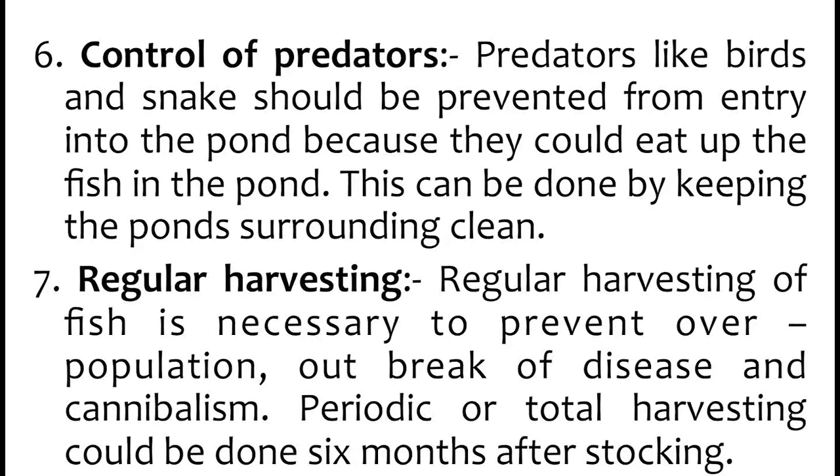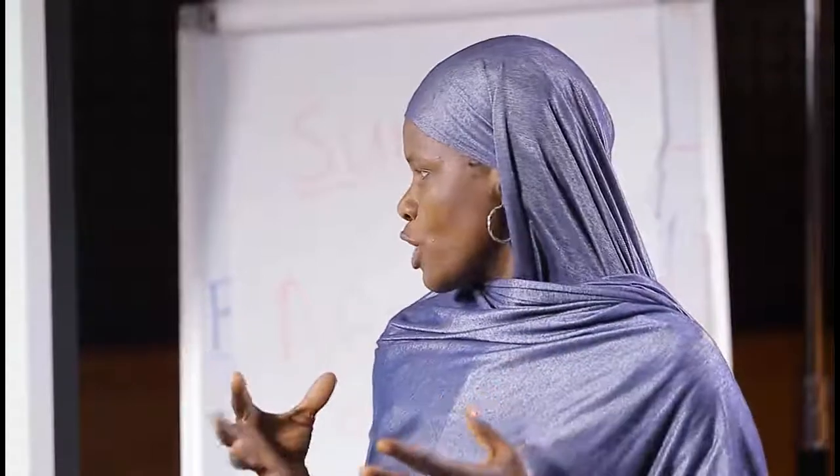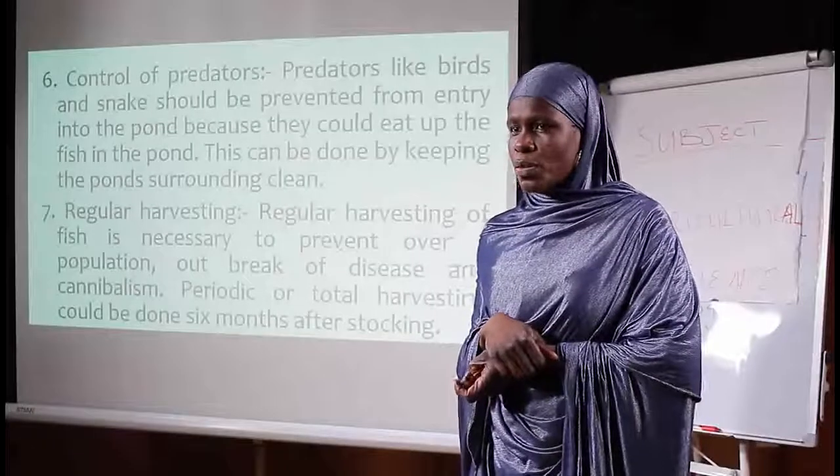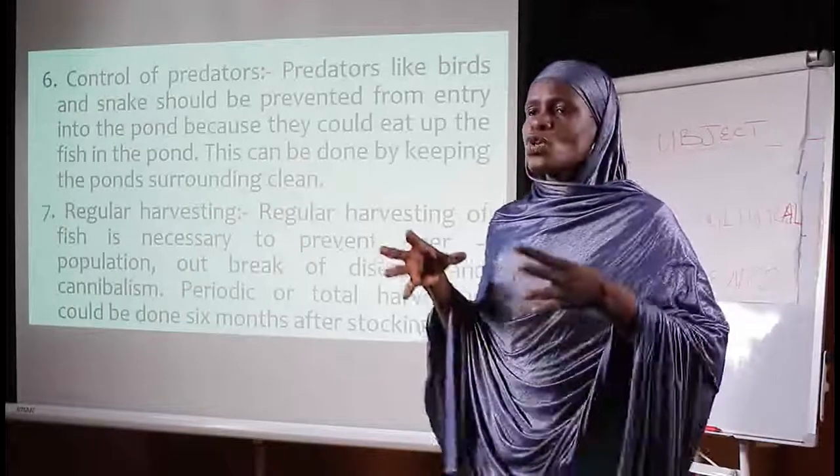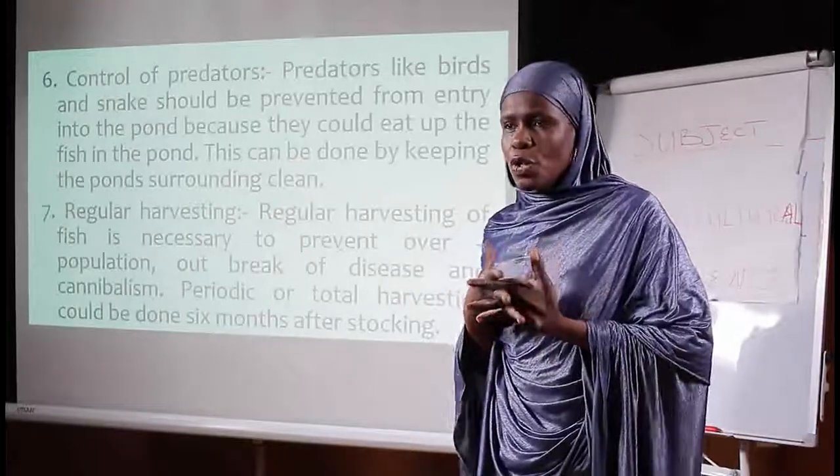Number 7, regular harvesting. Regular harvesting of fish is necessary to prevent overpopulation, outbreak of disease, and cannibalism. You have to be harvesting the fish regularly to prevent it from overpopulation. We don't want the pond to be overpopulated, and once it is overpopulated, there is tendency of outbreak of disease, and we have to do that also to avoid cannibalism. This cannibalism, it simply means the fish will be eating one another. Once the pond is overpopulated, there is tendency of the fish eating one another.